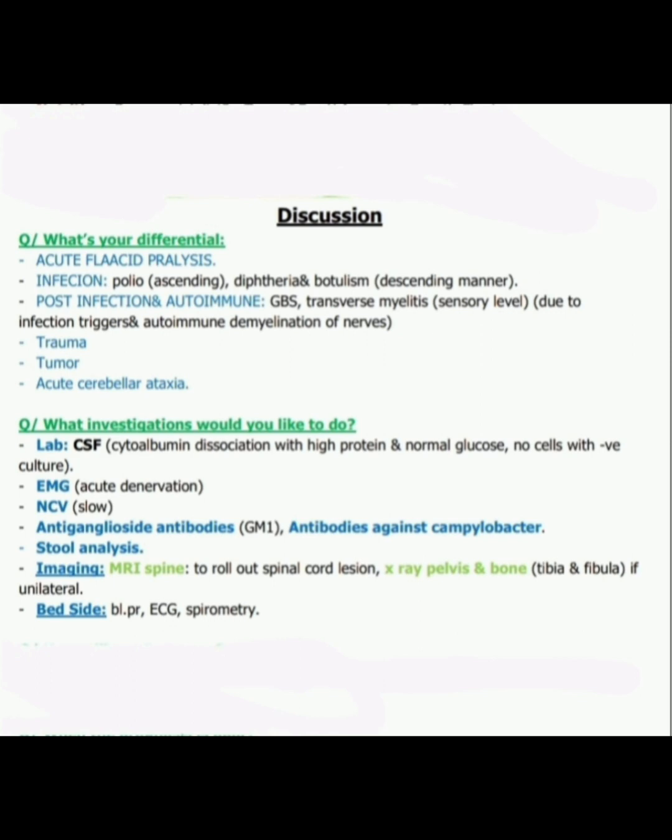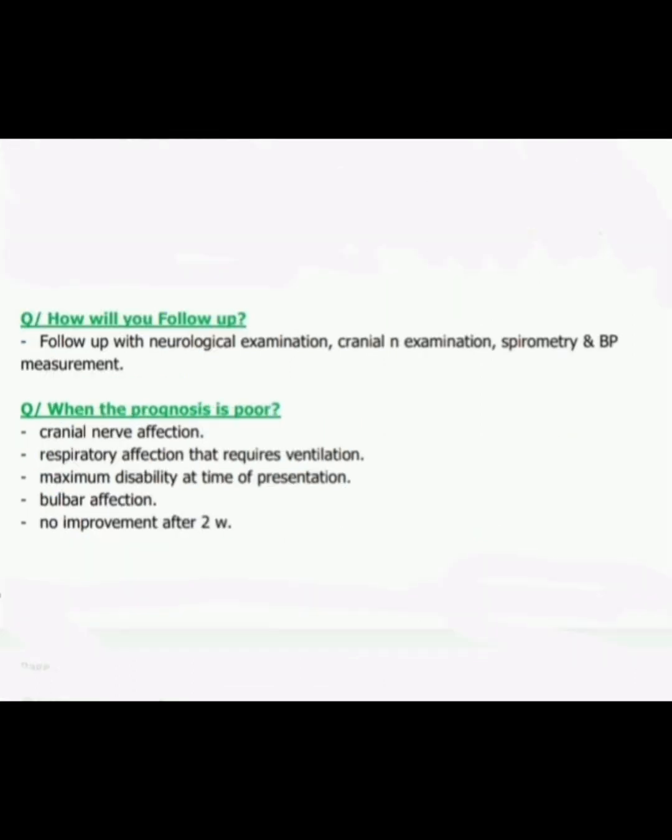Imaging we do: MRI of the spine to rule out any spinal cord lesion, X-ray of the pelvis and bone, tibia and fibula if unilateral. We do bedside blood pressure, ECG and spirometry. Next question, how will you follow up? So follow up with the neurological examination, cranial nerve examination, spirometry and blood pressure measurement.